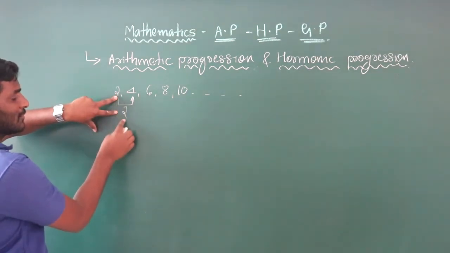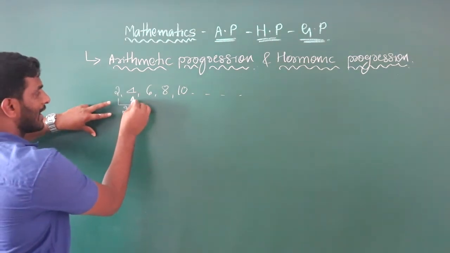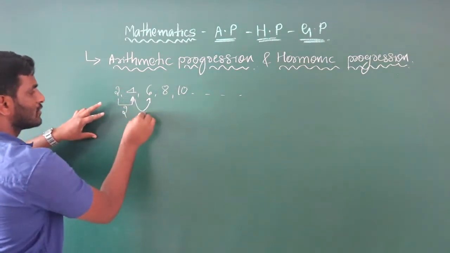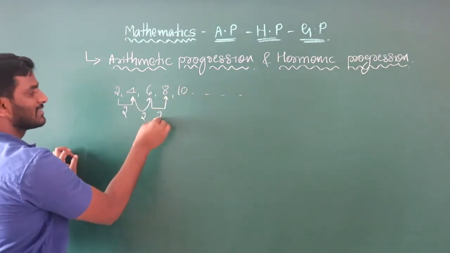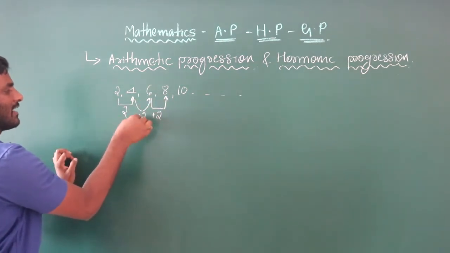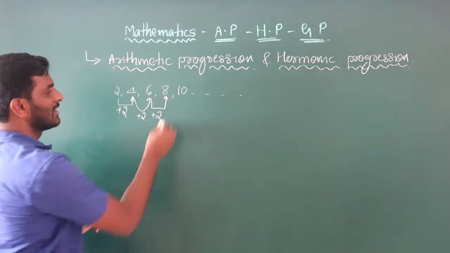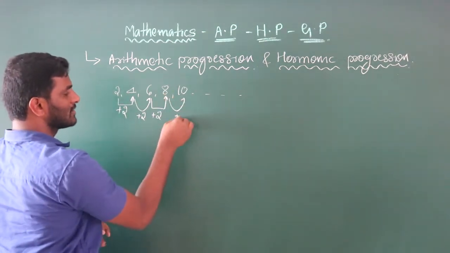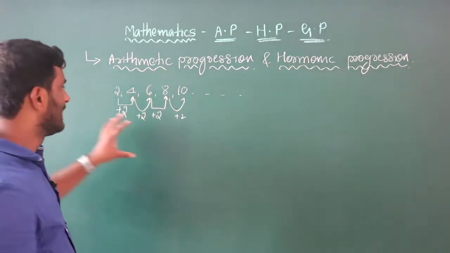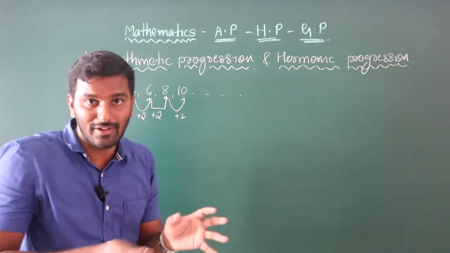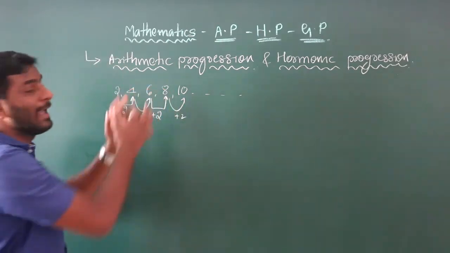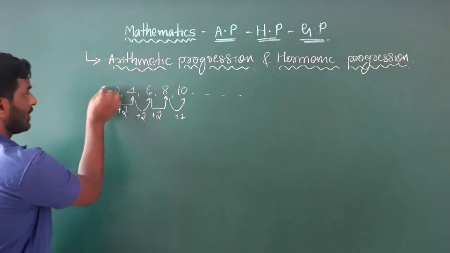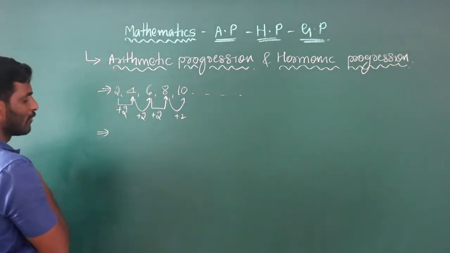If you add 2 to 2, you get 4. Again, adding 2 to 4 gives 6. Adding 2 to 6 gives 8. Adding 2 to 8 gives 10, and so on. If you keep adding a fixed number, these types of numbers are known as an AP sequence. Listen carefully, let me give one more example.